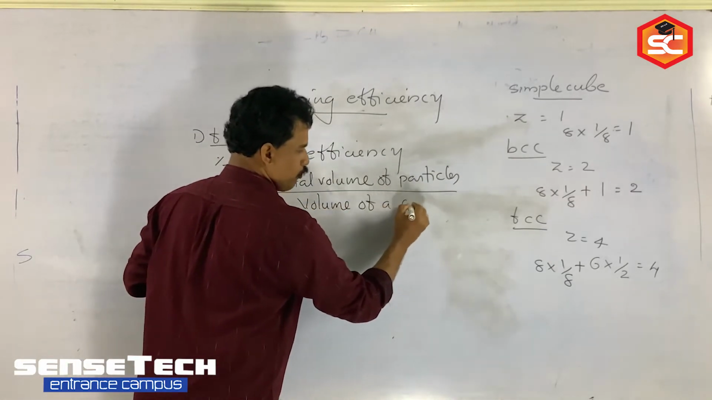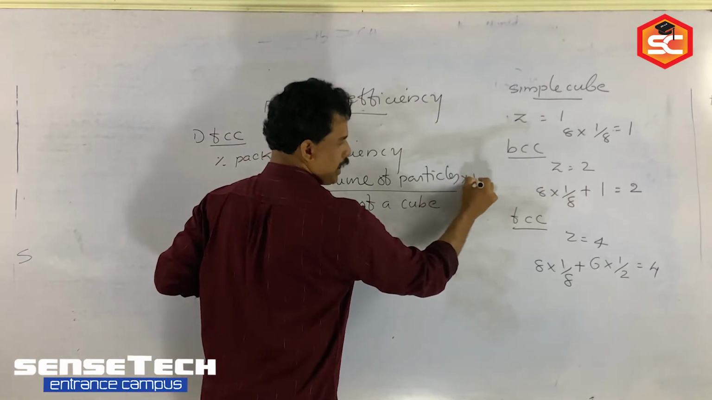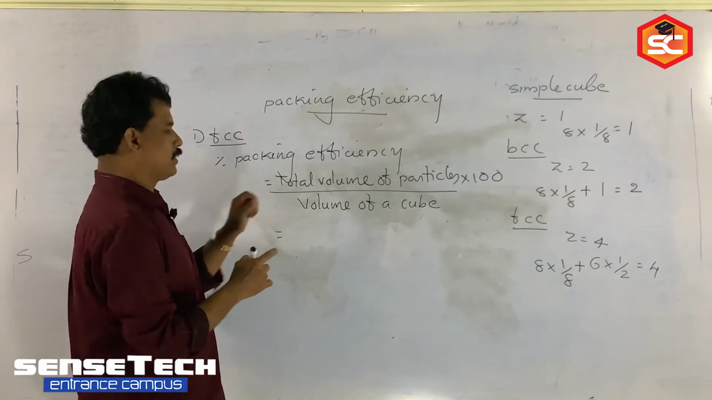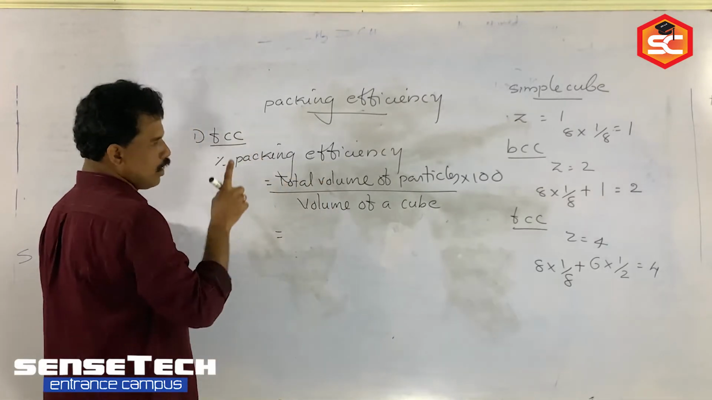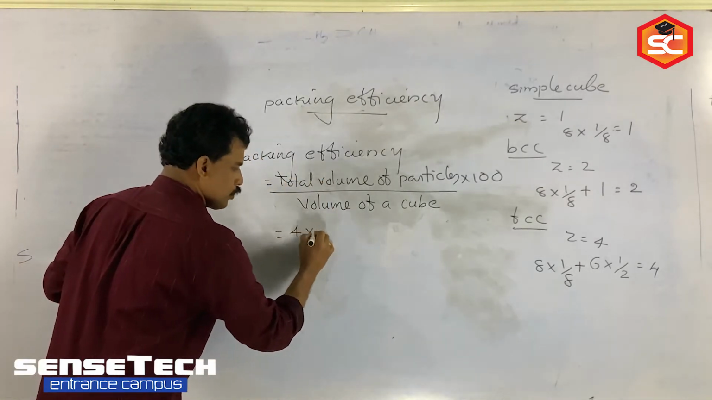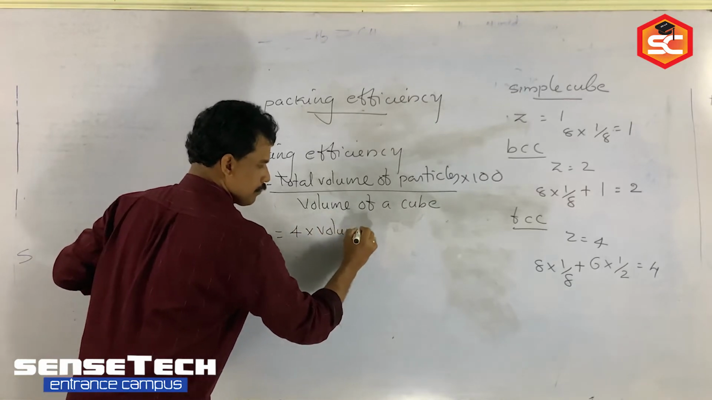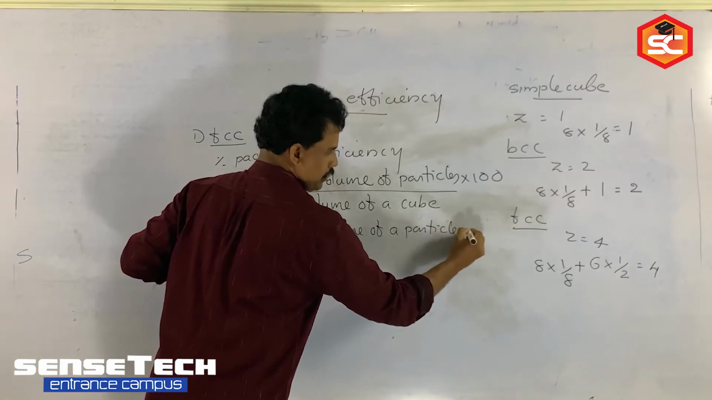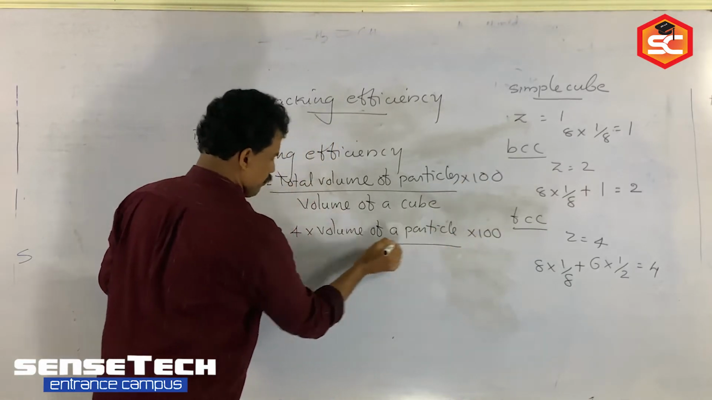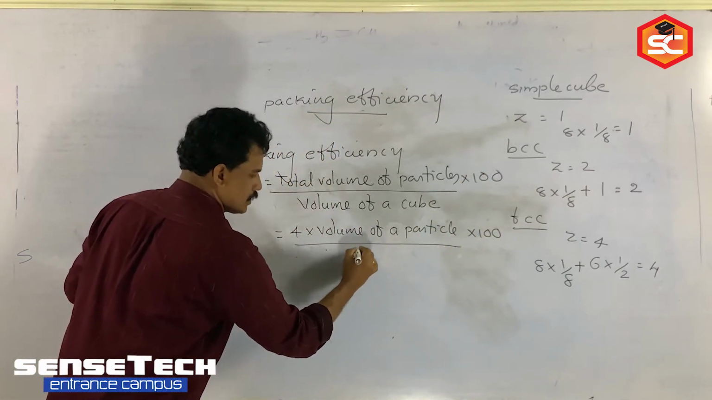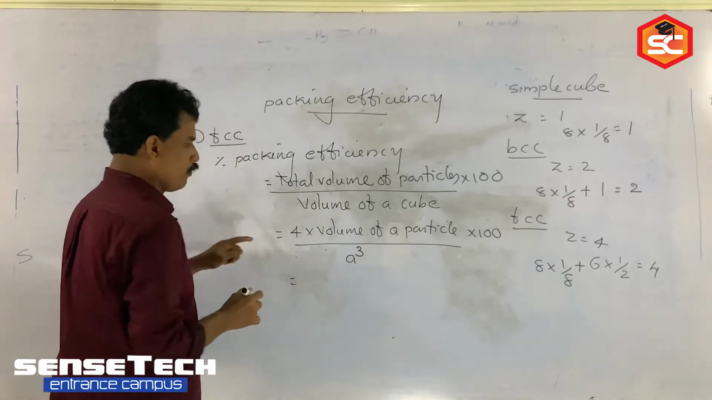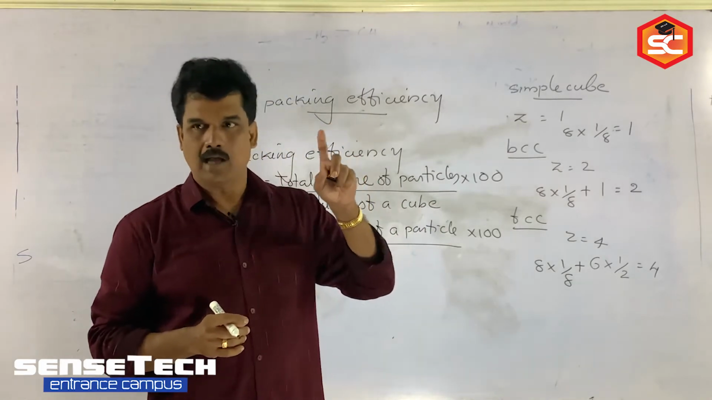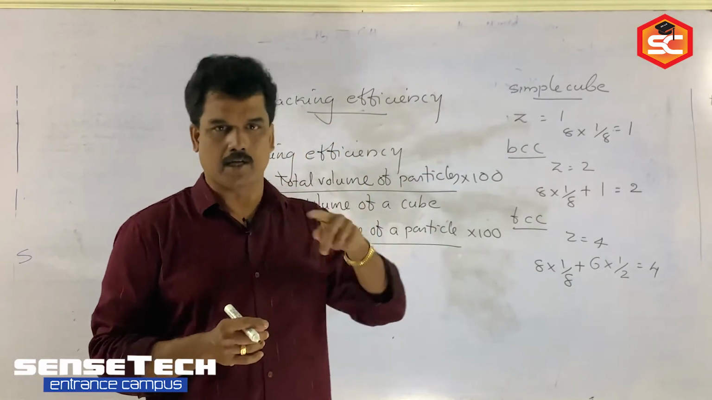So volume of a cube. Percentage means into 100. So what is the total volume of particles? How many particles are there in FCC? 4 particles. So 4 into volume of a particle, into 100, by volume of a cube. So 4 into volume of a particle. Each particle we are considering as a sphere, atoms or ions, whatever it is, spherically shaped.